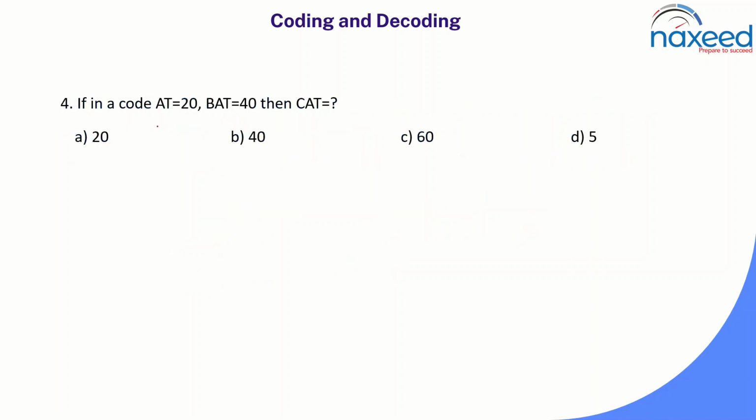Next question. If in a code at is the value of 20, this is value coding. This is a value coding type question, and bat is coded as 40 and cat is coded as what? I should find it. If at is coded as 20 and bat is coded as 40, if I split it and write this code, I can write it as 2 into 20 is 40, and 2 is nothing but the place value of b.